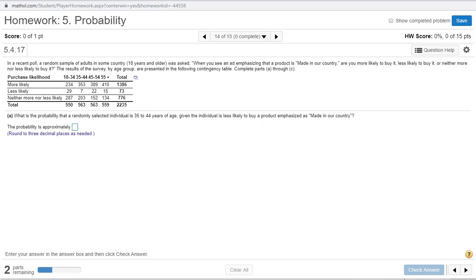In a recent poll, a random sample of adults in some country 18 years and older was asked, when you see an ad emphasizing that a product is made in our country, are you more likely to buy it, less likely to buy it, or neither more nor less likely to buy it? The results of the survey by age group are presented in the following contingency table, complete parts A through C.